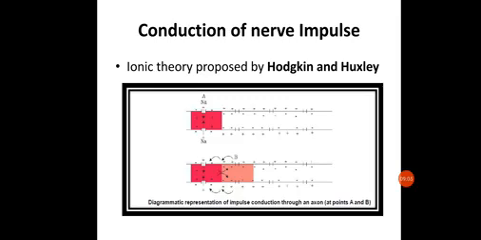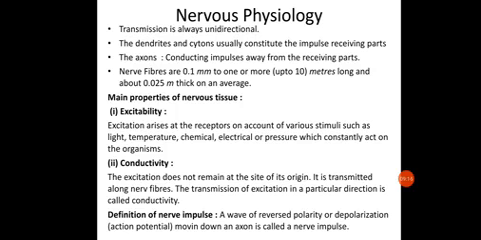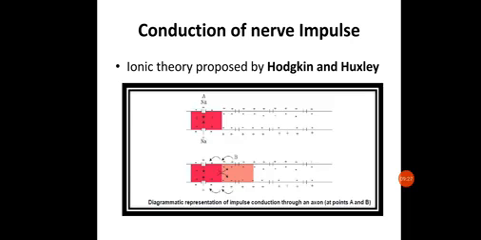This will be moving down an axon from one place to another. This action potential will move down an axon and is called a nerve impulse. So what is a nerve impulse? It is a wave of reversed polarity or depolarization which moves down an axon. So that's about the action potential and the nerve impulse.